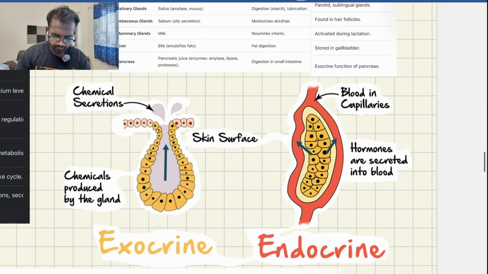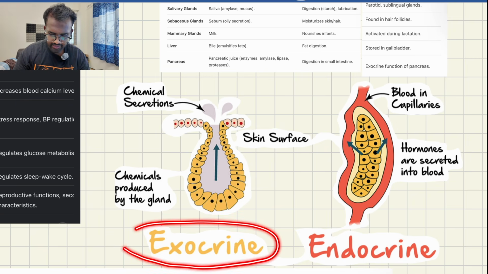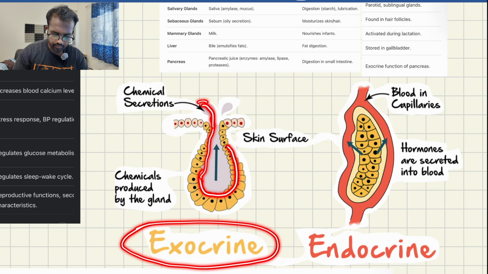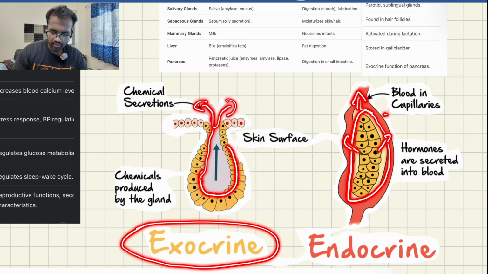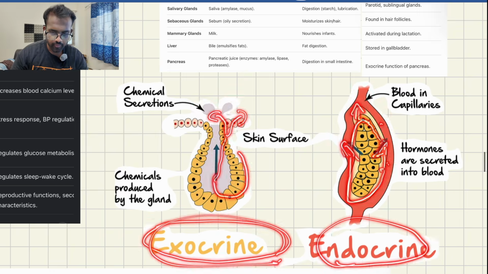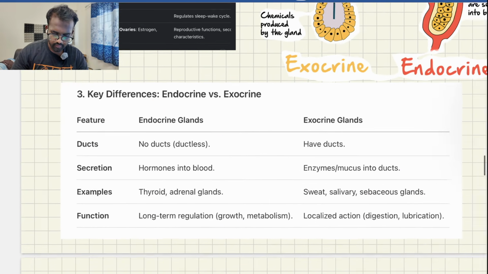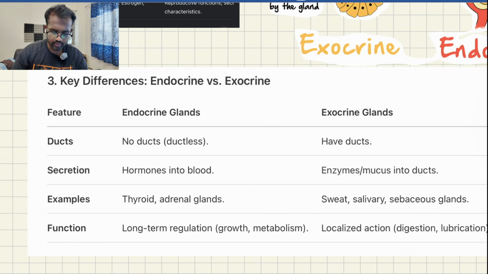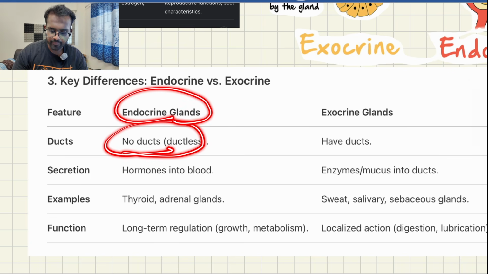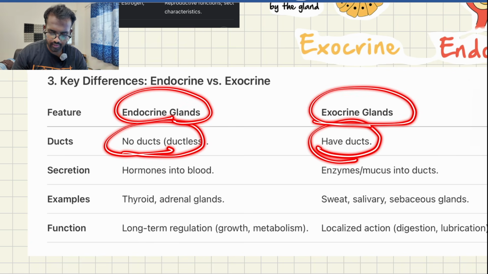You can see here, the exocrine gland has ducts, so they carry the enzyme and release it at a particular site. But as you can see, the endocrine gland releases directly into the bloodstream. The enzyme or the hormone is released into the bloodstream. This is the difference between endocrine and exocrine glands. I hope you got the point. If there are no ducts, it is an endocrine gland. If they have ducts, then it is an exocrine gland.